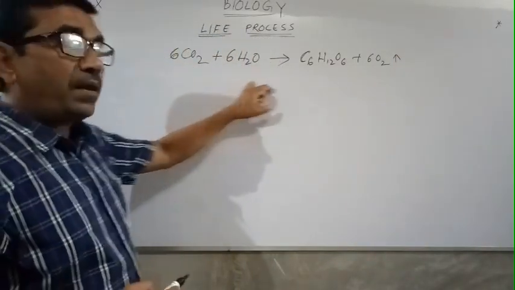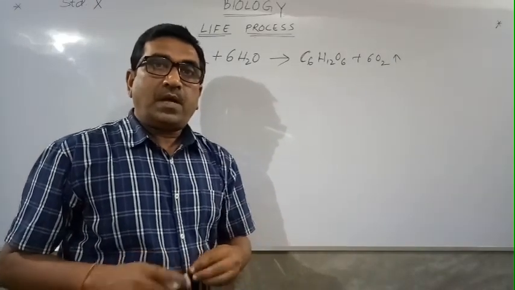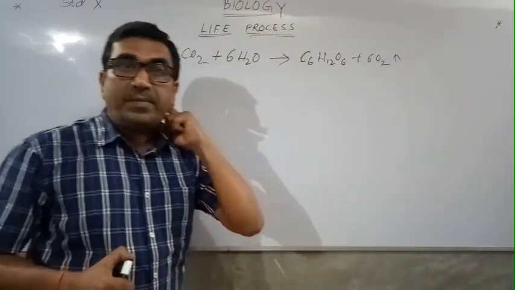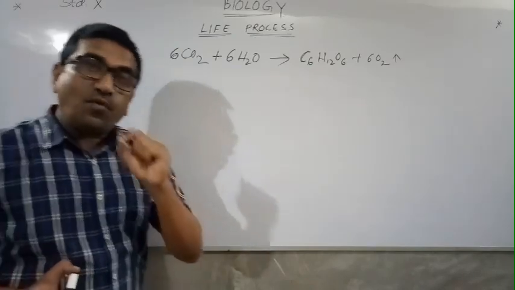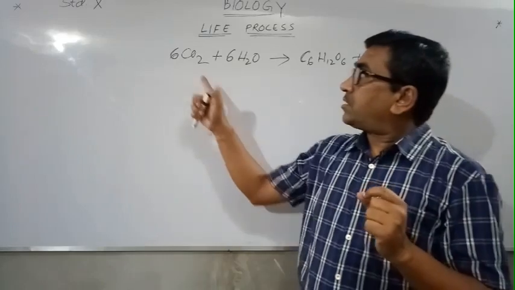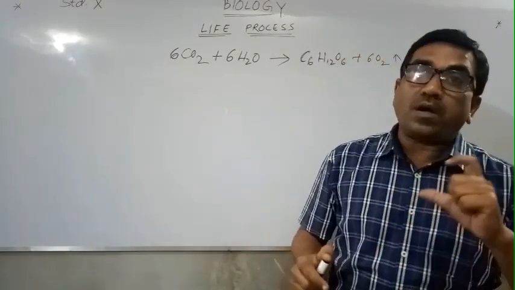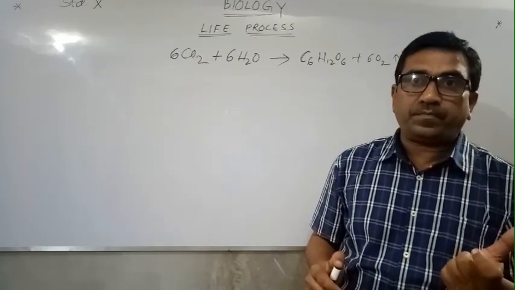It is a simple equation to understand how 1 molecule of glucose is prepared. For the preparation of 1 molecule of glucose, 6 molecules of carbon dioxide and 6 molecules of water are required.